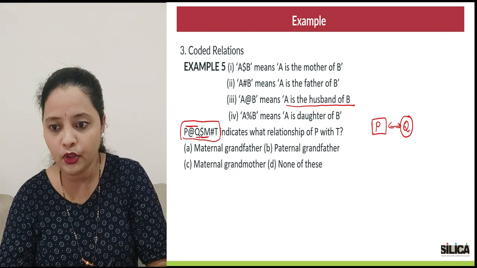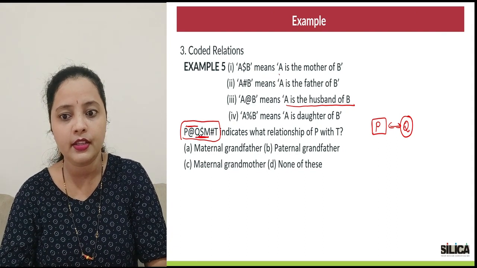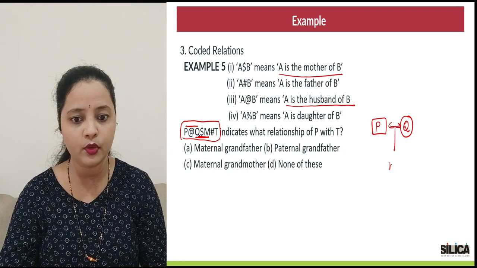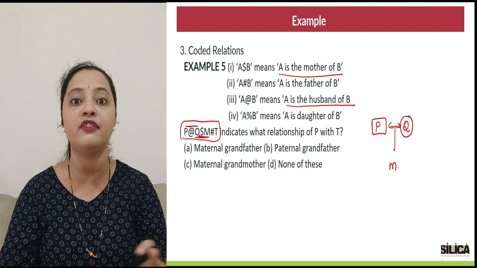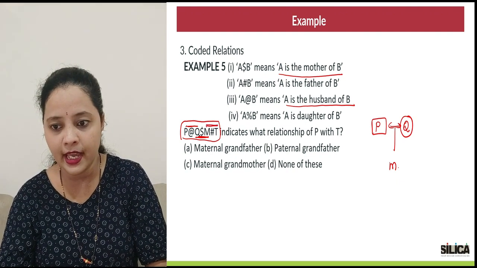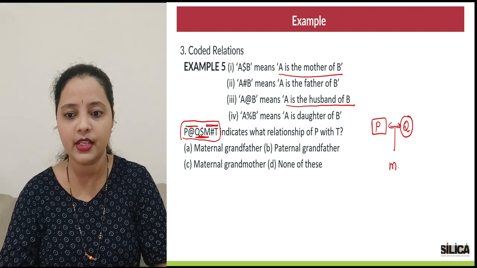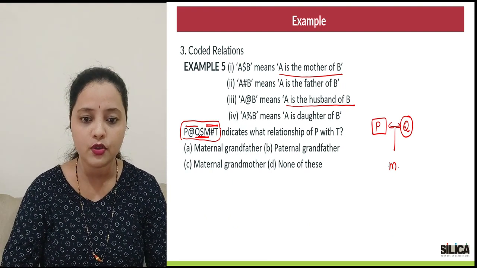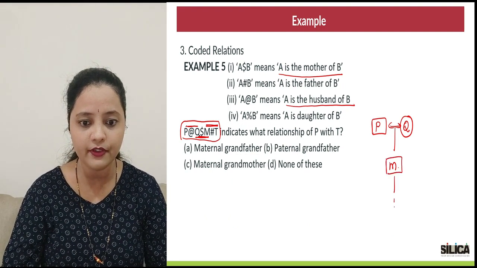Next part, Q $ M. What does dollar mean? The first person is the mother of the second person. So Q is the mother of M. So basically M is the child of P and Q. Next, the last part, M hash T. What does hash mean? It means the first person is the father of the second one. So M is the father of T.